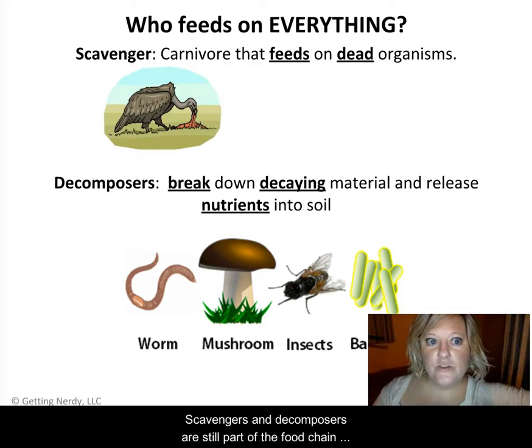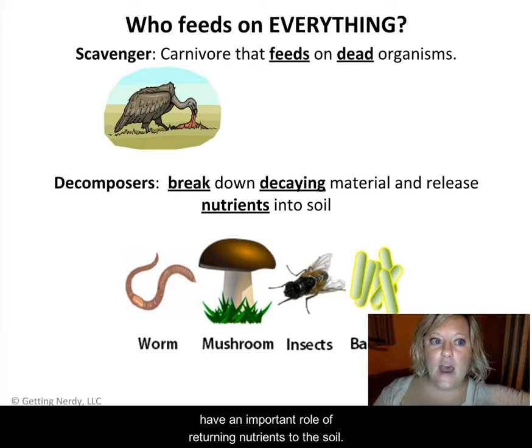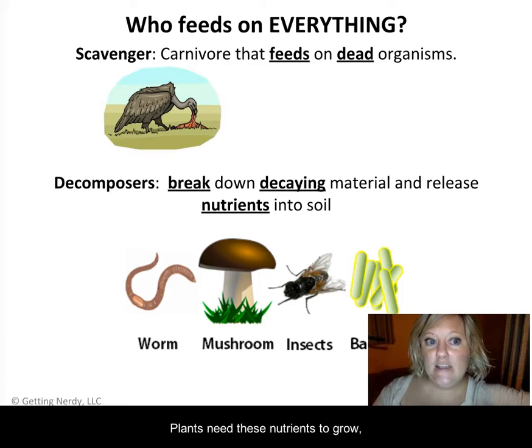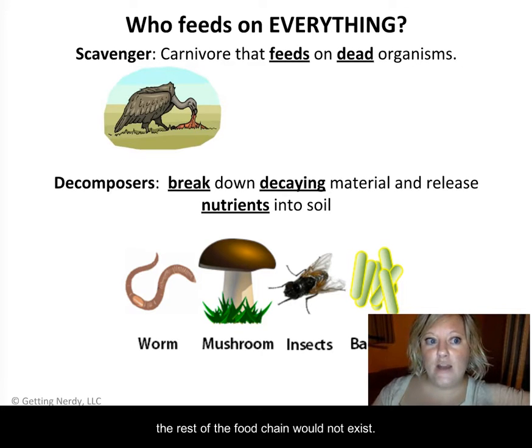Scavengers and decomposers are still part of the food chain, but they do not occupy a trophic level. Decomposers, however, have an important role of returning nutrients to the soil. Plants need these nutrients to grow, so without decomposers, the rest of the food chain would not exist. Your fourth keyword is each.